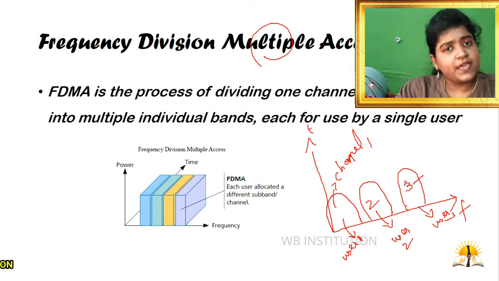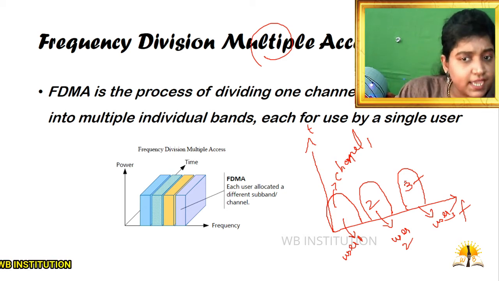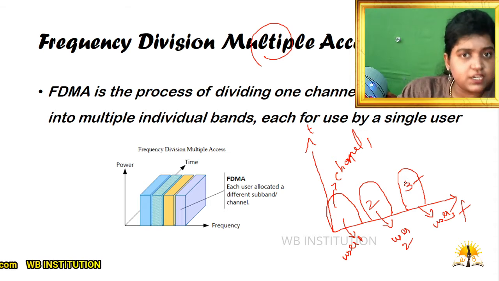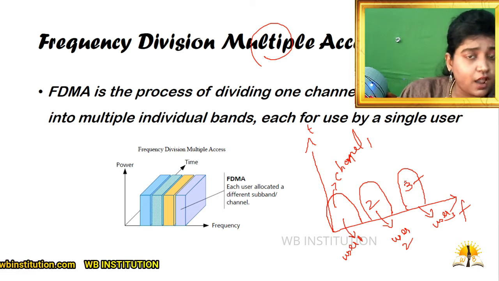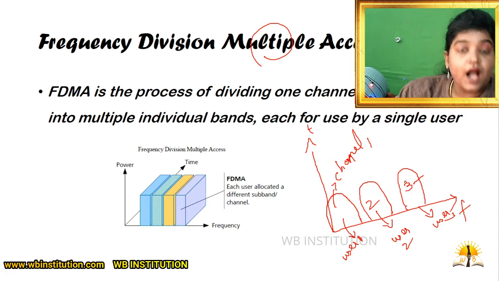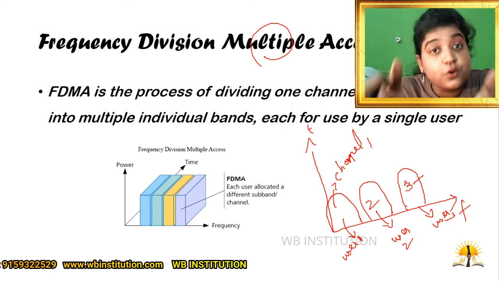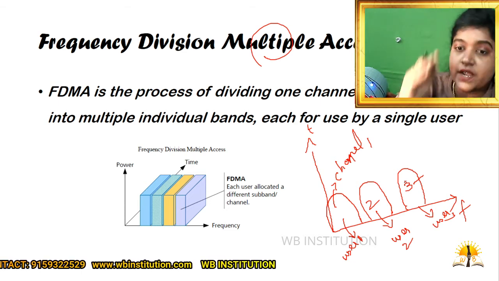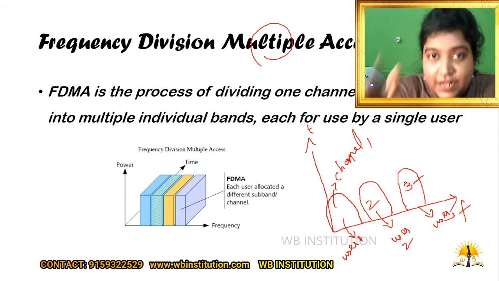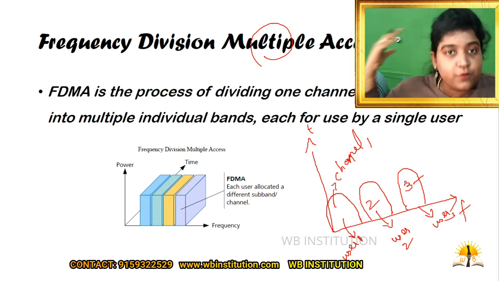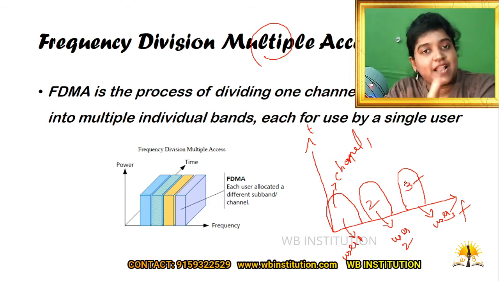From this you may get a doubt. I have told you that channel 1 is allotted for user 1, channel 2 for user 2, and channel 3 for user 3. Maybe it is predefined, you may think. No, it is not predefined. According to the necessity of the users, the frequencies are allotted to the users. The frequency from the baseband is allotted to that particular user, which won't coincide with the other users. Clear? This is how frequency division multiple access works.